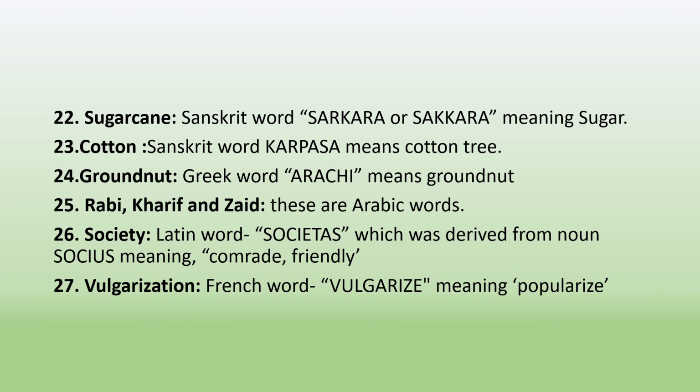Next term is a Greek word which is derived from arechi, which means groundnut. Next terminologies are Rabi, Kharif and Zaid. These words are derived from Arabic words. Next term is society. Society is a Latin word which is derived from societas, which means friendly or comrade. The next term is vulgarization. Vulgarization is a French word which is derived from vulgarize, which means popularize.